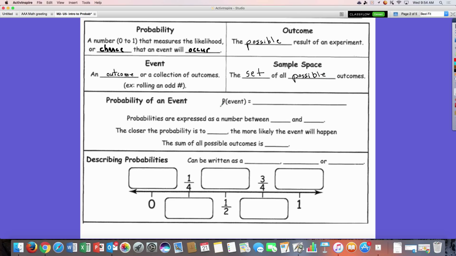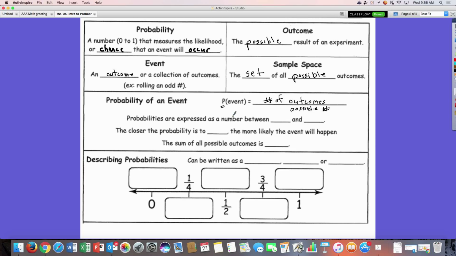So you're going to see a capital letter P like this all the time, and then something in parentheses. Basically that means the probability of an event, or I could say the number of outcomes, or possible results, right? We know that word means possible result. It's the number of possible outcomes over the total number of outcomes that you get. Once we get through this vocabulary, it'll make a little more sense when we go through a few examples.